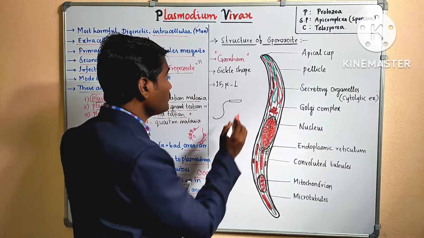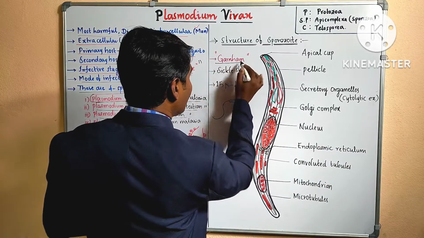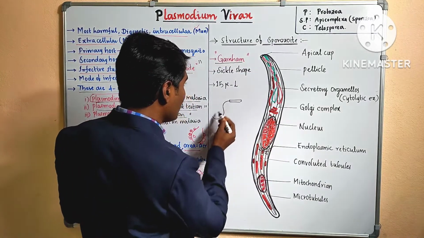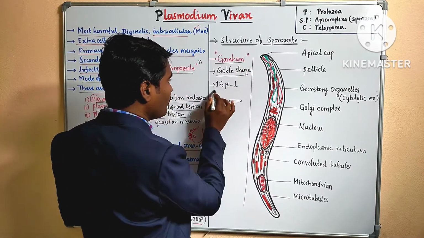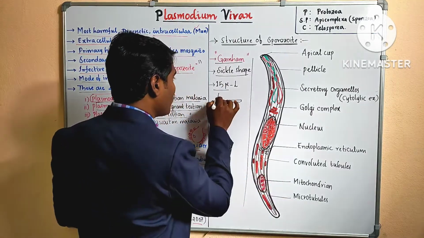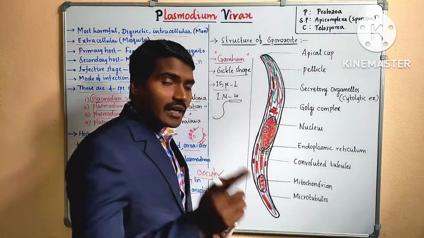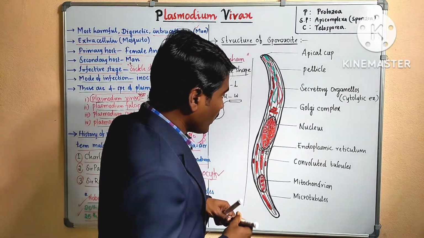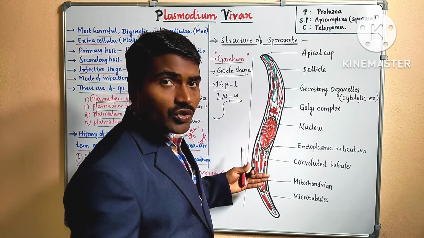The ultrastructure of sporozoite was explained by Garnham, scientist name Garnham, and its structure looks like a sickle shape. Which shape? Sickle shape. If you talk about its length, it is nearly 15 micrometers, and about 1 micron in width. If you talk about its diameter, it is about 1 micron. Then in its structure, these are the parts present in the sporozoite.